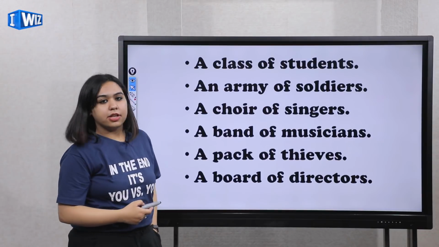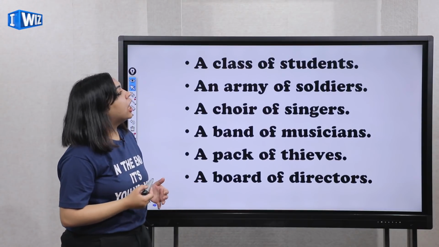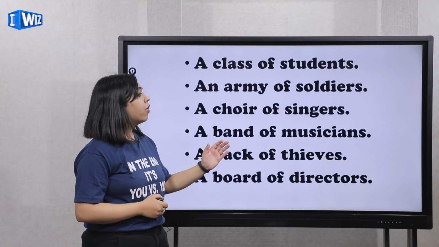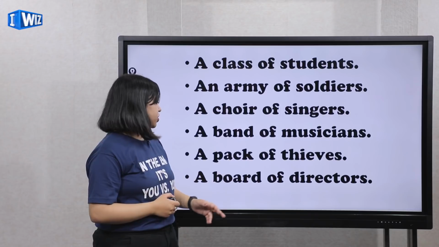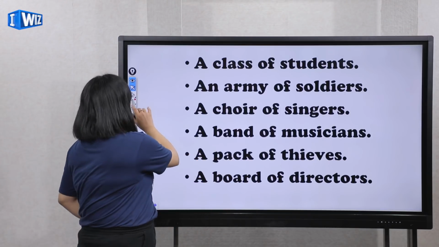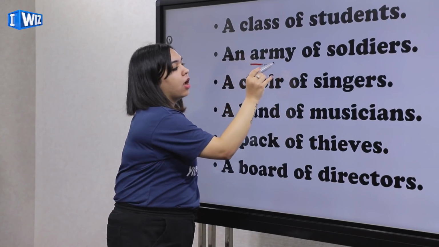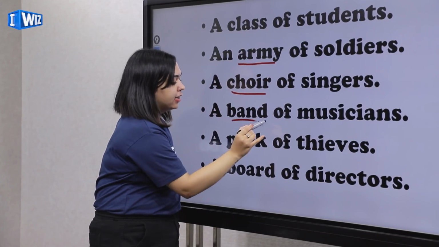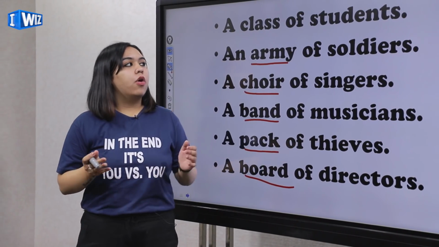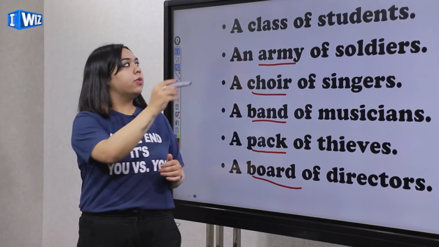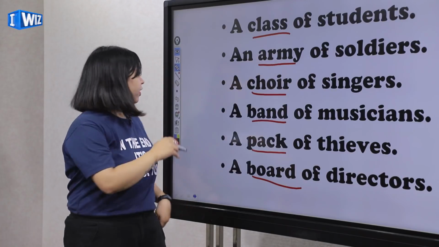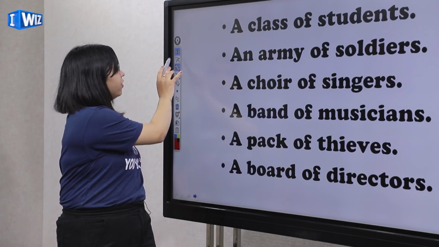Okay, let's read some collective nouns. A class of students, an army of soldiers, a choir of singers, a band of musicians, a pack of thieves, and a board of directors. Now here the collective nouns would be army, choir, band, pack, and board. So for a group of people, I'm just repeating, what we use is a collective noun when they are together. Okay, I hope this is clear to you.